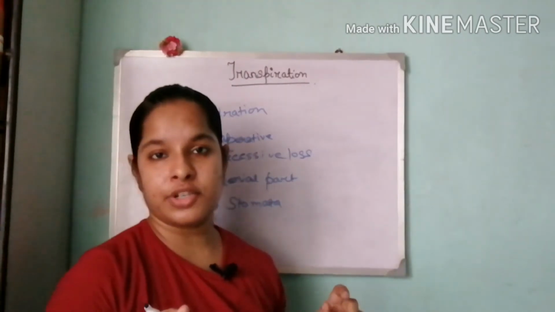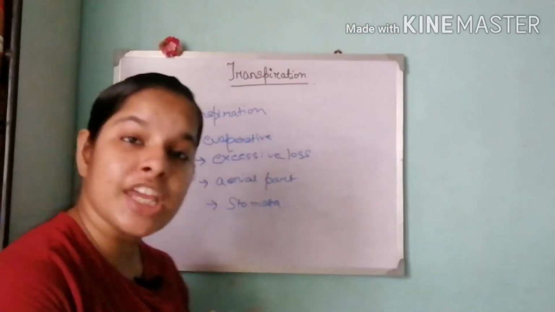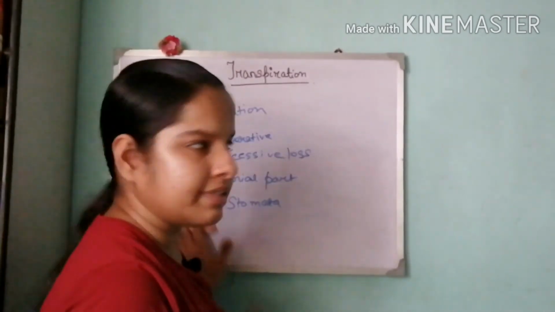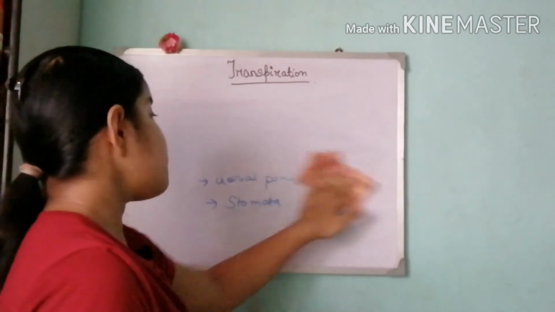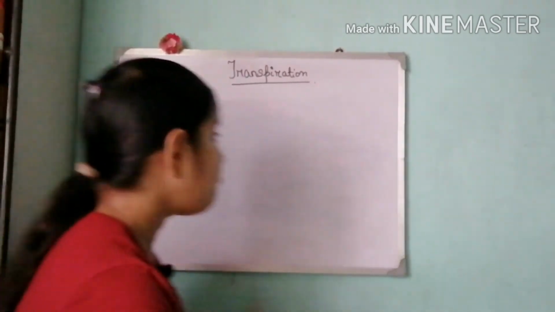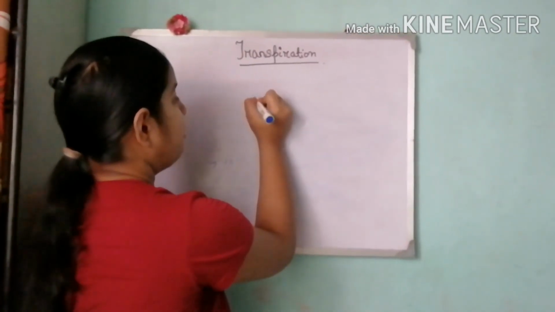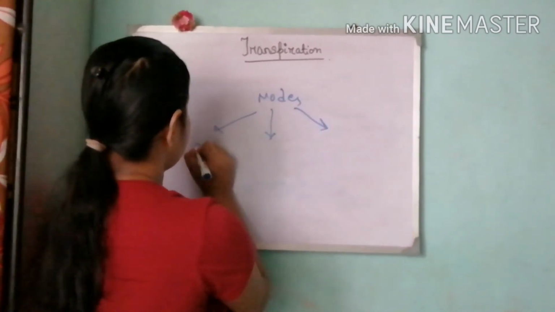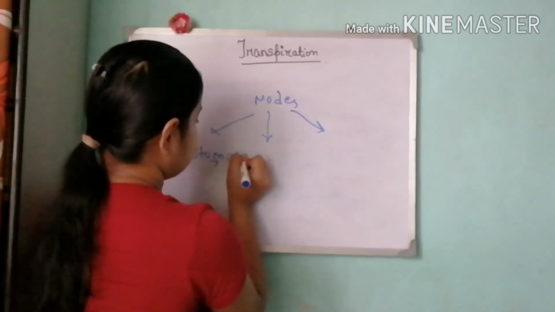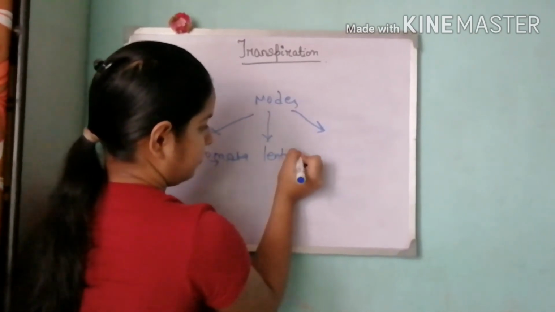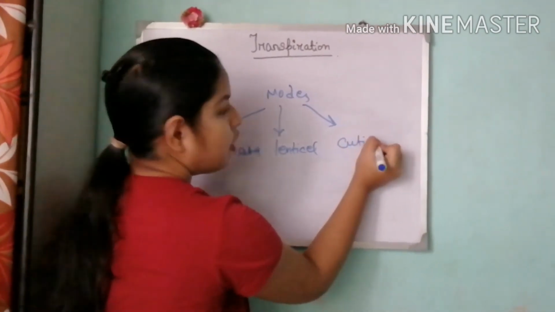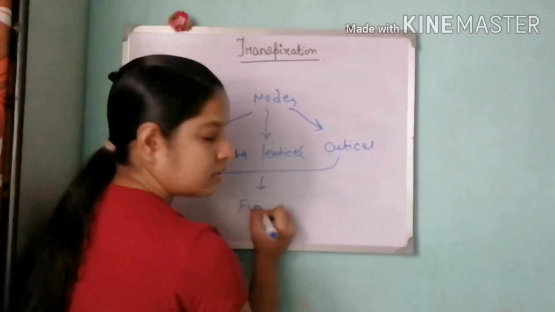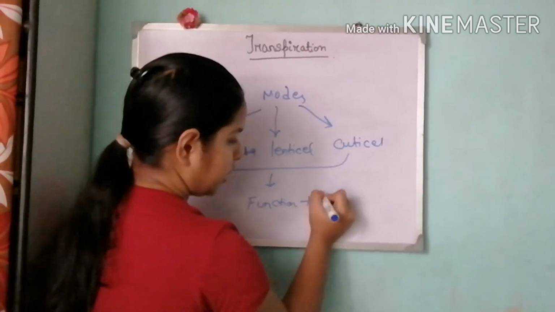Next, in the modes of transpiration, you have to study the location of each of the parts like stomata, cuticles or lenticels. Even with that you have to study their function. So what can we conclude? Modes: stomata, lenticel, cuticle. From these three you have to study function plus location.